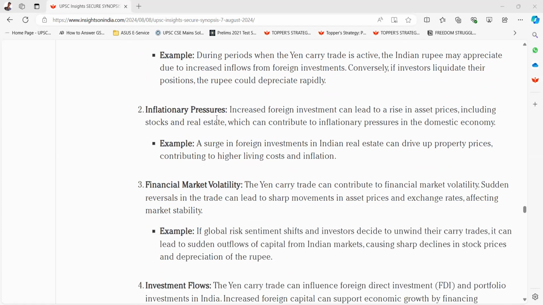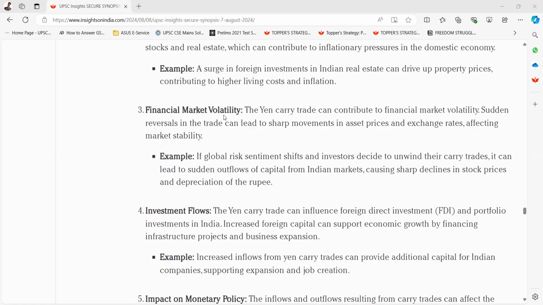Second is inflationary pressures. Increased foreign investment can lead to a rise in asset prices, including stocks and real estate, which can contribute to inflationary pressures in the domestic economy. Example, a surge in foreign investments in Indian real estate can drive up property prices, contributing to higher living costs and inflation.